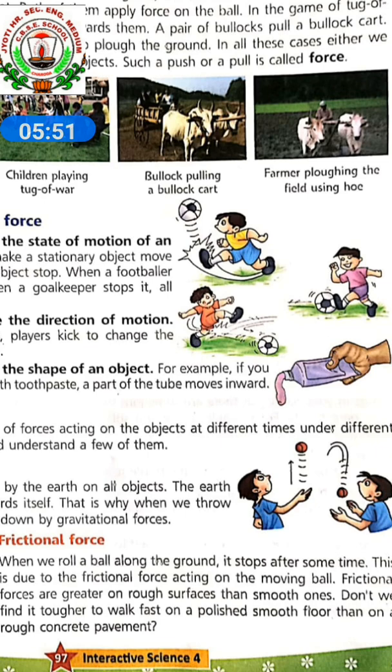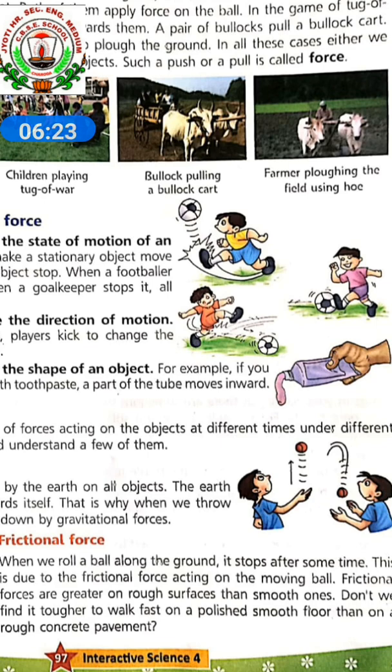In the football game, players kick to change the direction of the ball. When the ball is coming from the right side or from the front while we are standing to kick it, the ball comes from the front and when we kick it with the bat, it will go back. So the goalkeeper is ready to stop the ball. So force can change the direction of motion also.